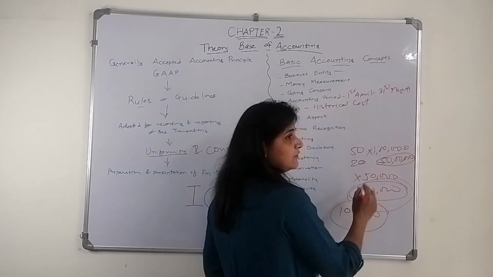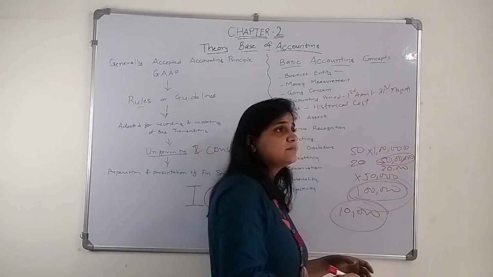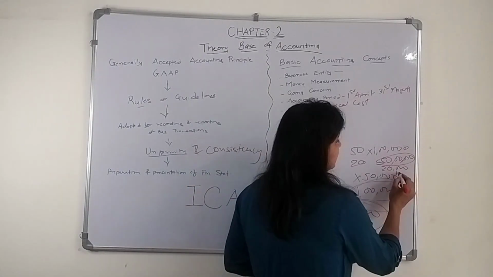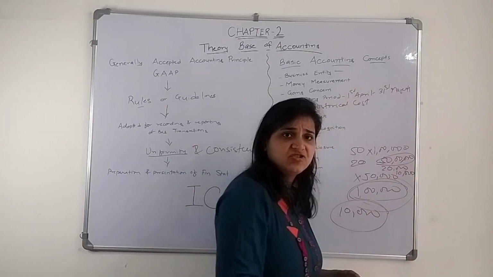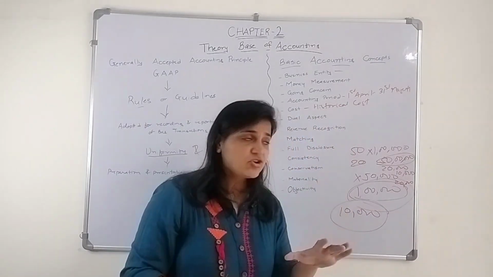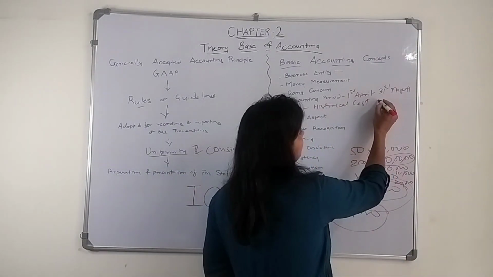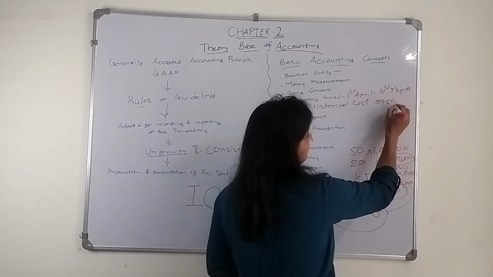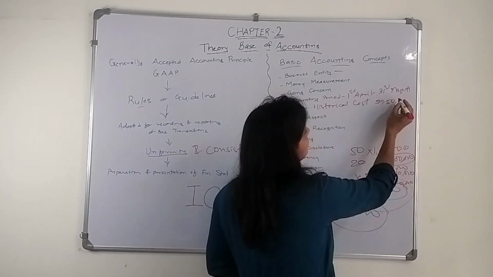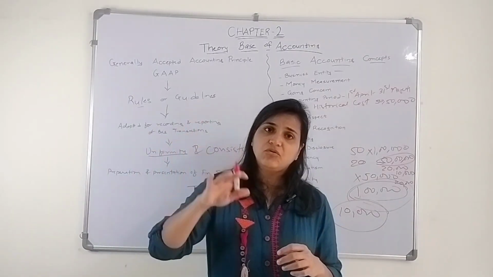If I'm incurring transportation expenditure of rupees 20,000, paying 10,000 for unloading charges, and 20,000 more for installation, so I will show my machinery in the books as 50 lakh 50,000. 20, 10, 20, okay. 50 lakh 50,000. This is the cost which I am going to show in my books.